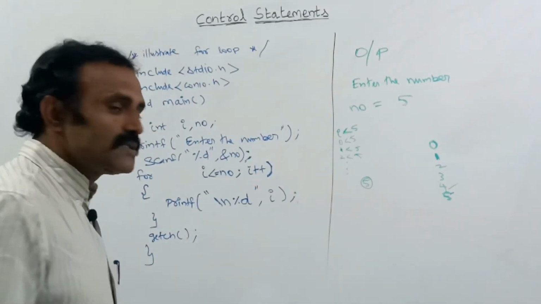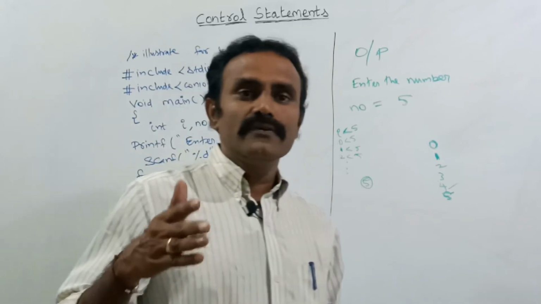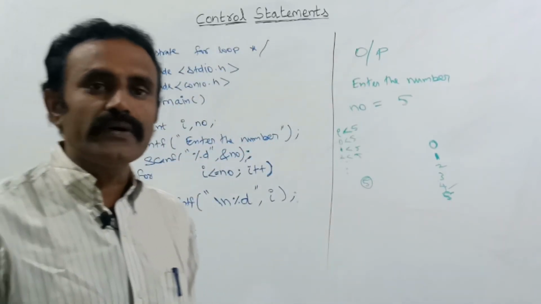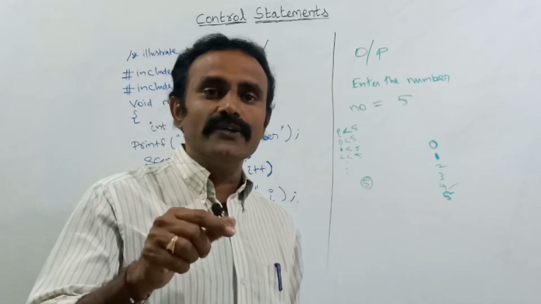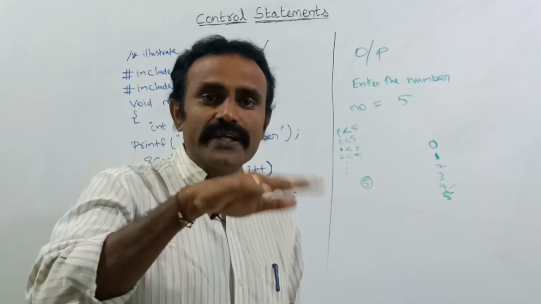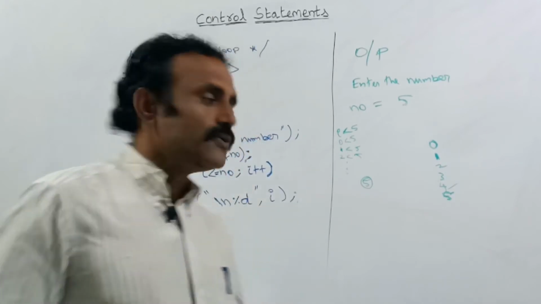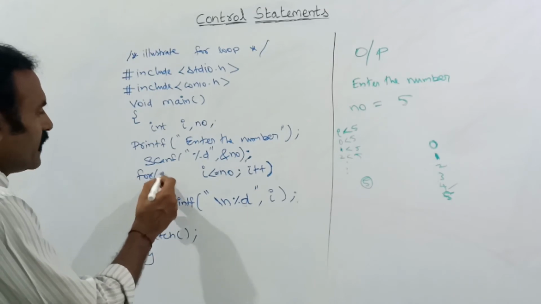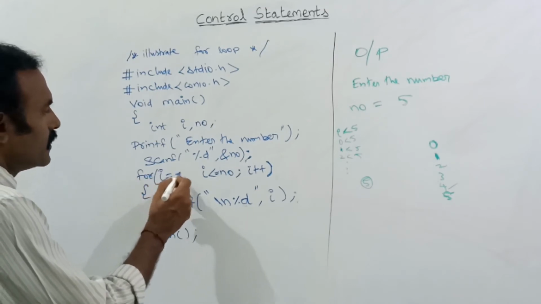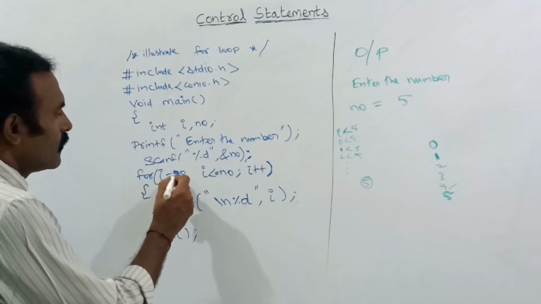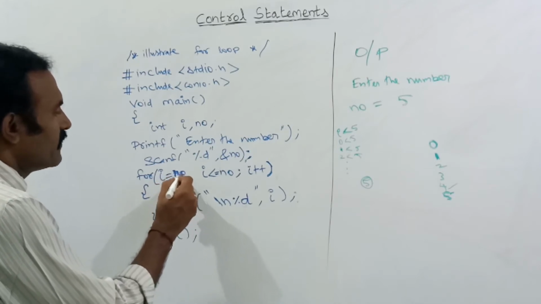Suppose I am giving 5, then 5, 4, 3, 2, 1, up to 0, 5 to 1 in reverse. So here we should initialize the value. The initialization value is the upper value. From the upper value we are going to decrement each and every value. So here at the starting point, what should the I value be? NO. If you are giving 5, I will hold the value 5.